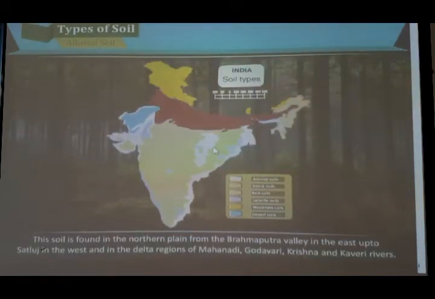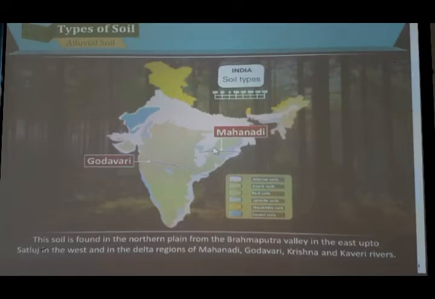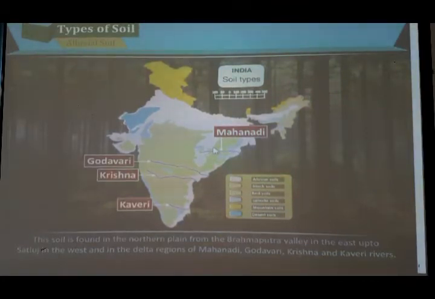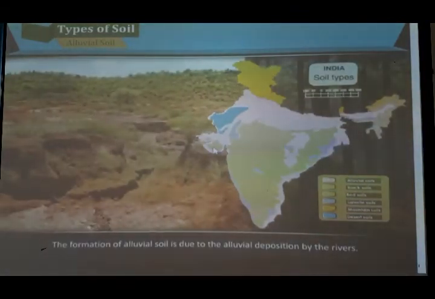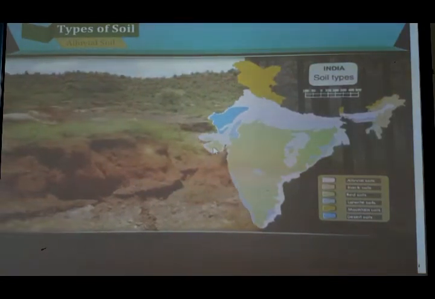This soil is found in the northern plain from the Brahmaputra Valley in the east up to Satluj in the west, and in the delta region of the Mahanadi, Godavari, Krishna and Kaveri rivers. This type of soil we get from the rivers, and let's study in detail further. The formation of alluvial soil is due to alluvial deposition by the rivers.